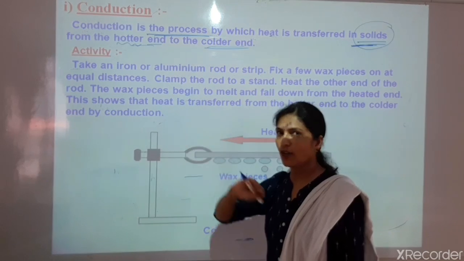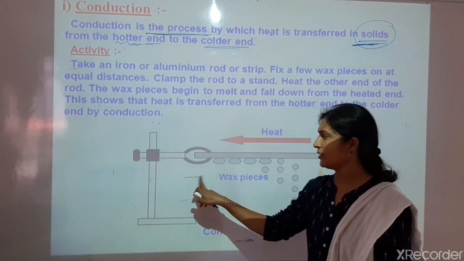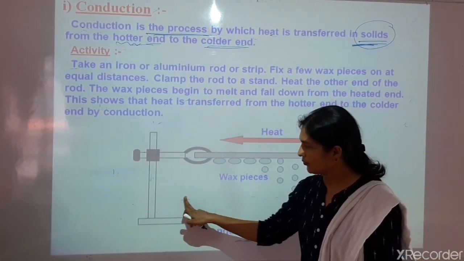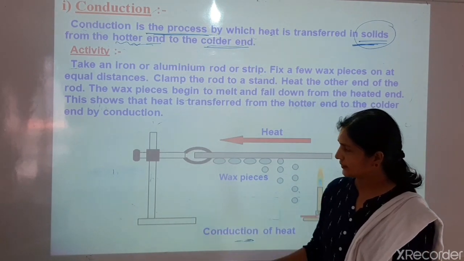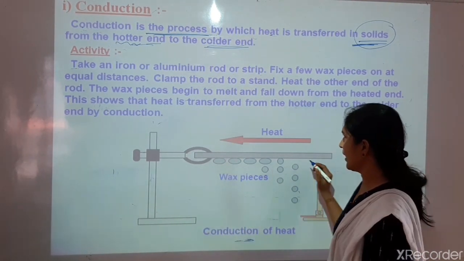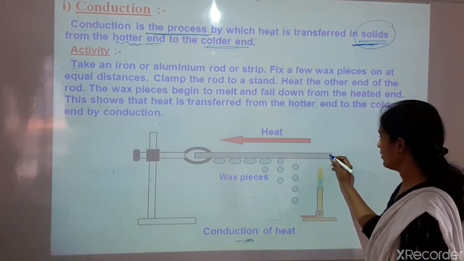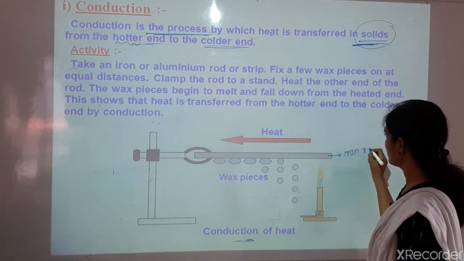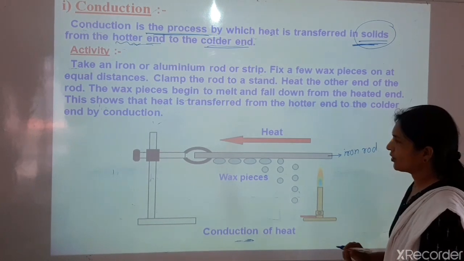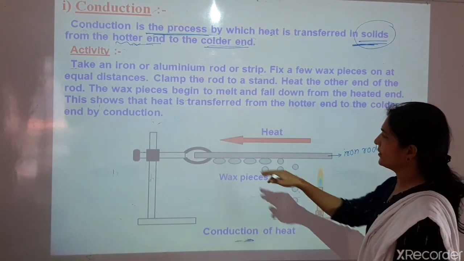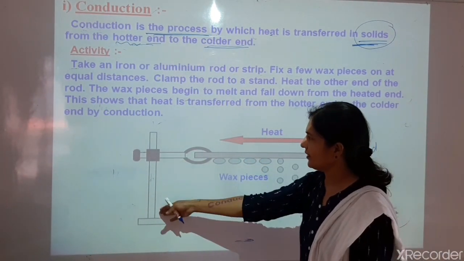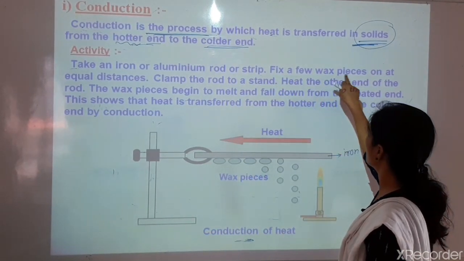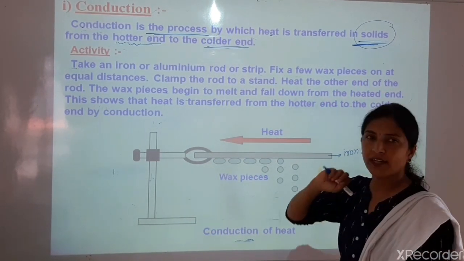Now here is a small activity. From this activity you will come to know how the conduction takes place. You can see this is the iron or aluminum rod. We can consider this is an iron rod or iron strip, and this strip is fixed with the stand. Here you can see a few wax pieces fixed at equal distances.